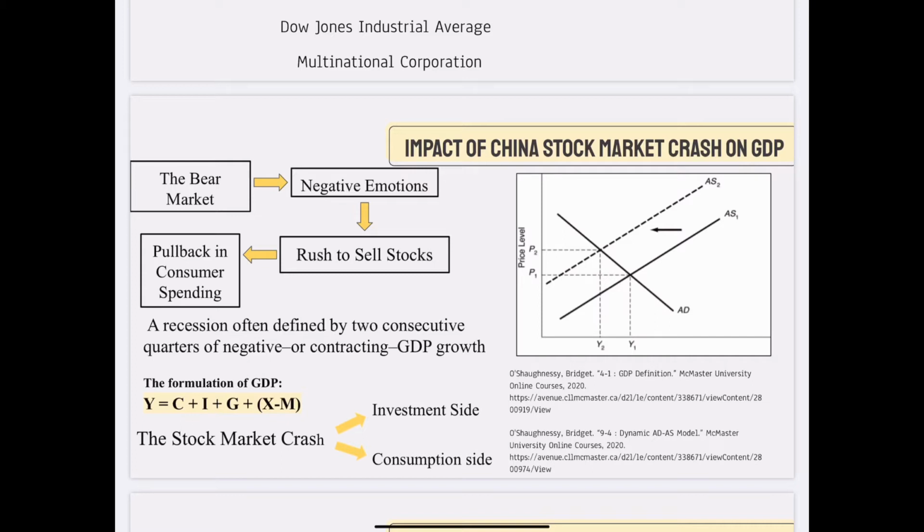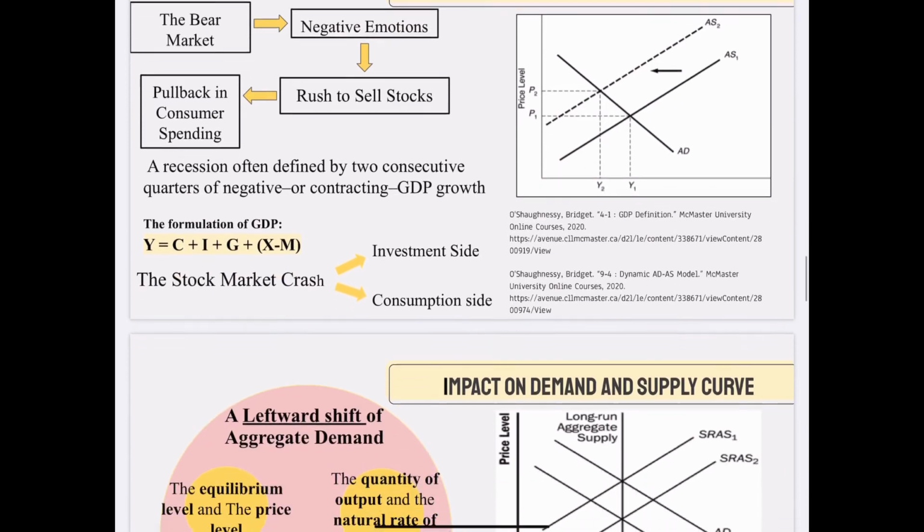Typically, those losses lead to a pullback in consumer spending, particularly if there's also the fear of recession. There is a definition of recession, and for the formula of GDP, you can see the stock market crash will affect the investment side since it will decrease investor trust in the capital market. Meanwhile, as the crash affects the real sector, it may affect the consumption side too. Therefore, the real GDP will shift to the left.